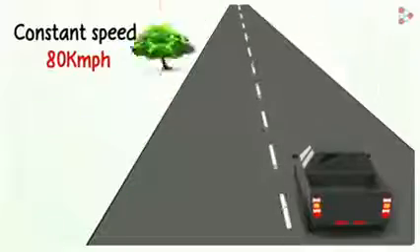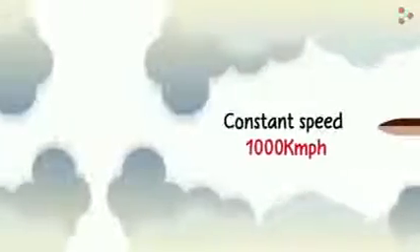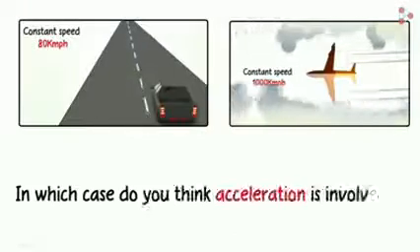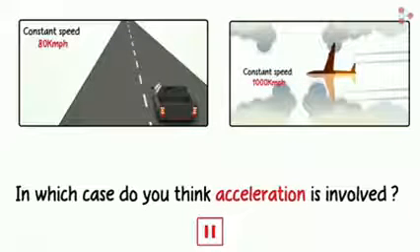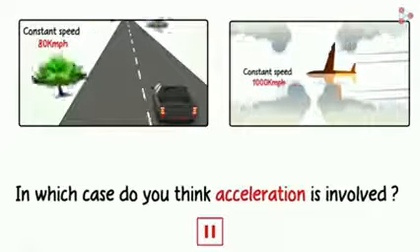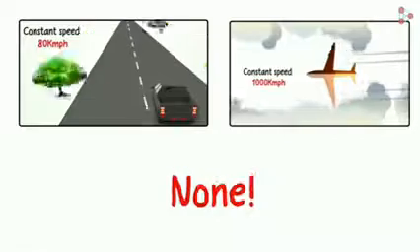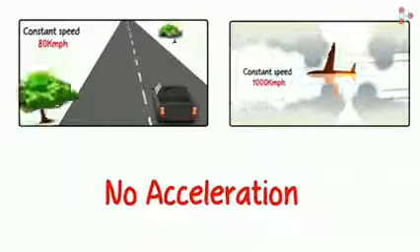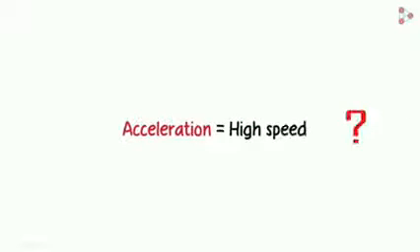Let us consider first a car moving with a speed of 80 km per hour along a straight road. Second, a plane moving with a constant speed of 1000 km per hour along a straight path. In which case do you think acceleration is involved? None of the case. Because both the car and the plane are moving with constant speed, or in other words constant velocity. So there is no acceleration as there is no change in velocity.